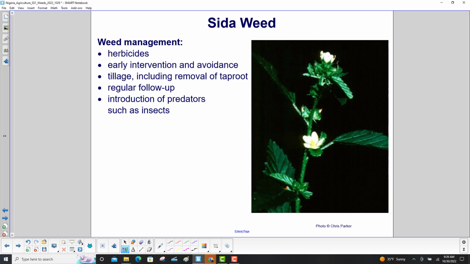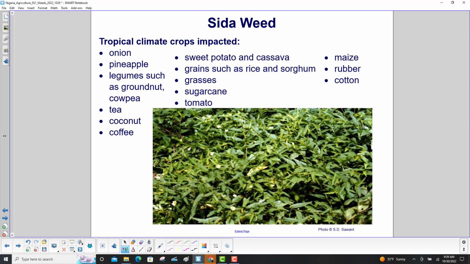It is managed by herbicides, early intervention and avoidance, tillage including removal of the taproot, regular follow-up, and introduction of predators such as insects. The tropical climate crops impacted are onion, pineapple, legumes such as groundnut and cowpea, tea, coconut, coffee, sweet potato and cassava, grains such as rice and sorghum, grasses, sugarcane, tomato, maize, rubber, and cotton.